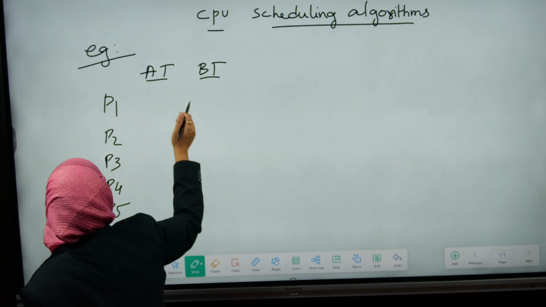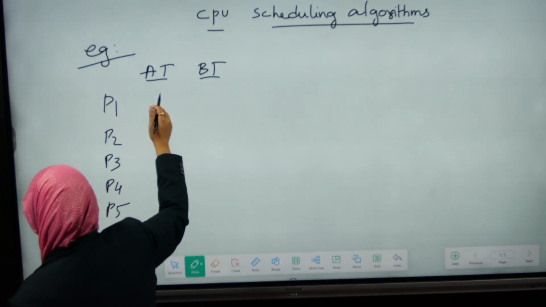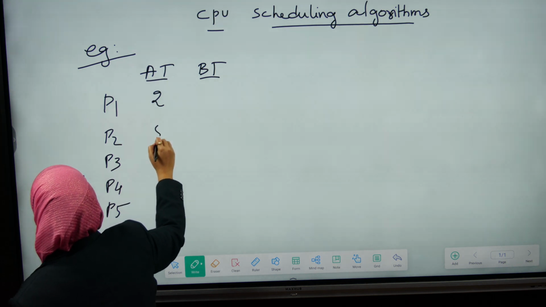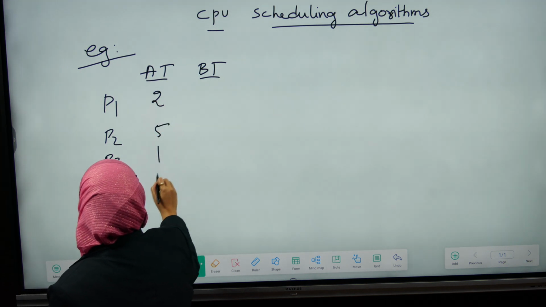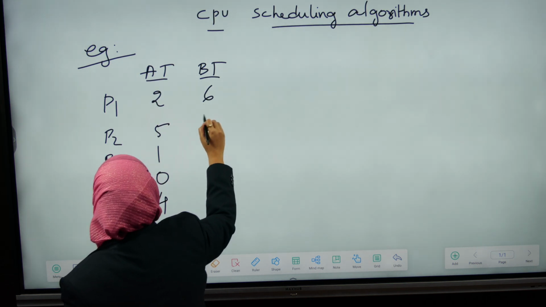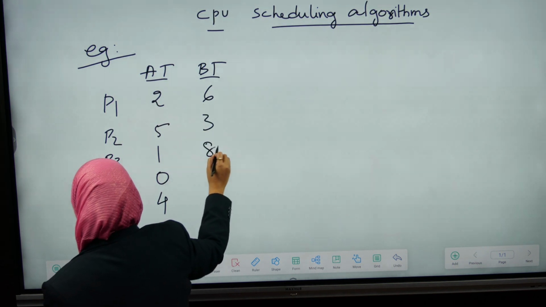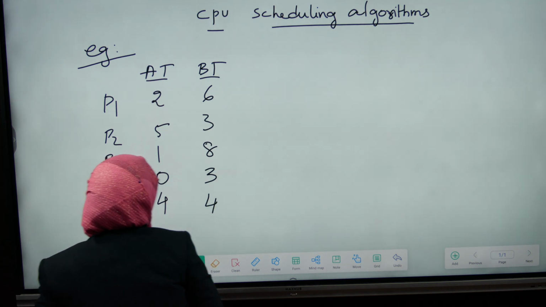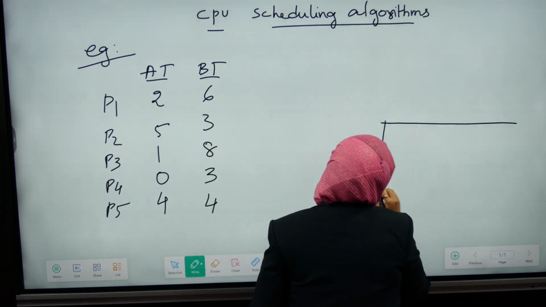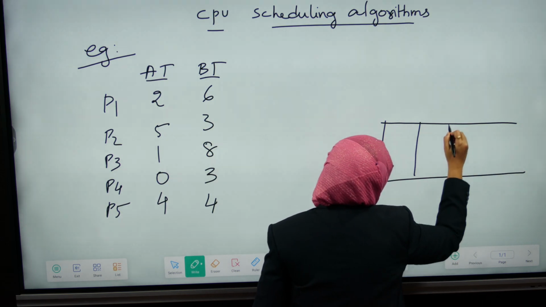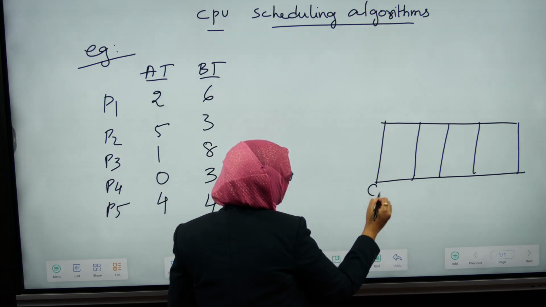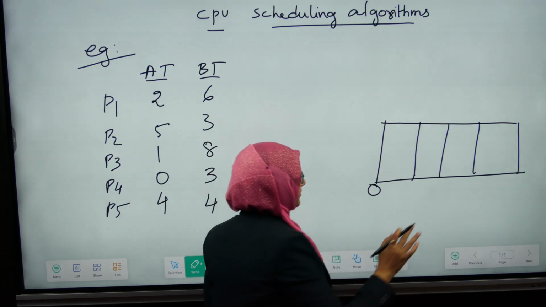The arrival times are 2, 5, 1, 0, 4, and the burst times are 6, 3, 8, 3 and 4. Now, with the help of a Gantt chart, we will decide which process is assigned to the CPU first.